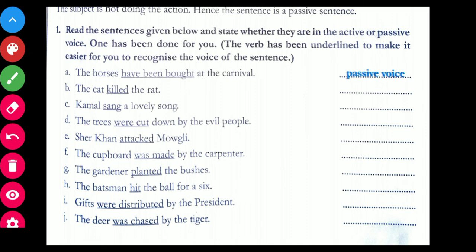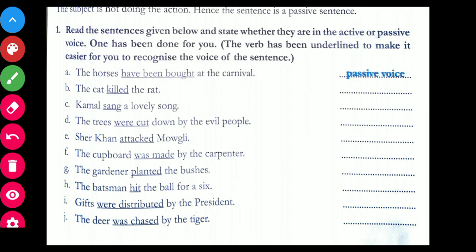Now come to exercise 1. Read the sentences given below and state whether they are in active or passive voice. One has been done for you. The verb has been underlined. So verbs are underlined है इसमें and we have to identify whether the sentence is in active or passive voice. See the first sentence. The horses have been bought at the carnival. So who bought the horses? We don't know.